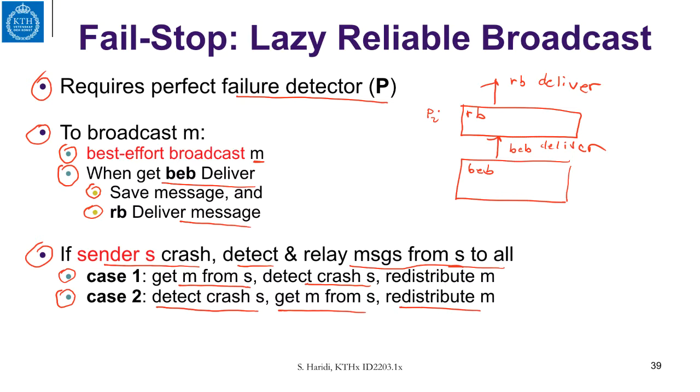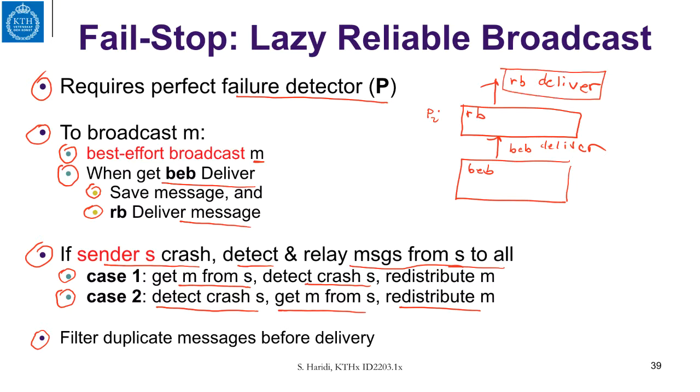This can happen because the channels that send this information are not ordered, so messages can arrive in any arbitrary order. Whatever we do, we have to filter duplicates before we deliver. So this delivery should be done only one time. So we need to filter the duplicates.